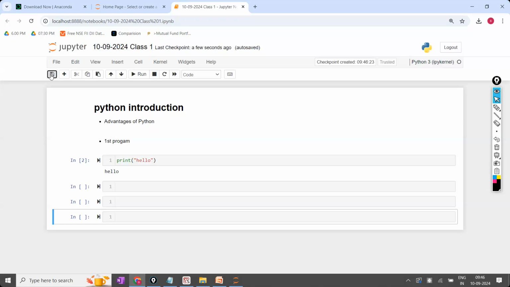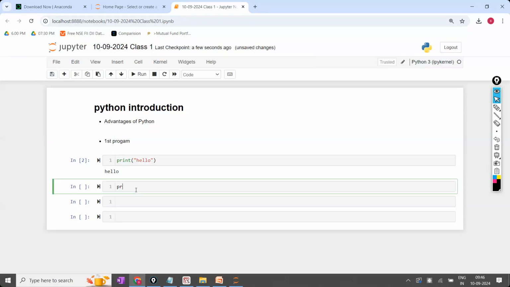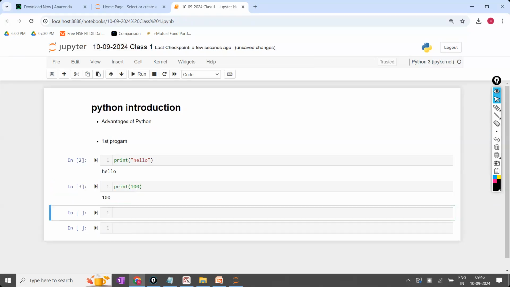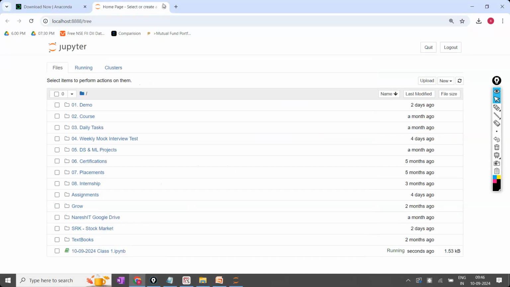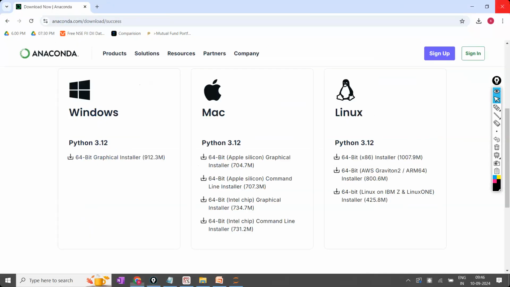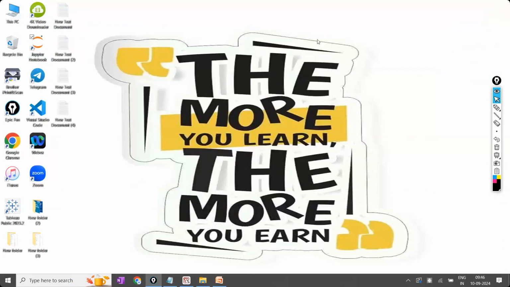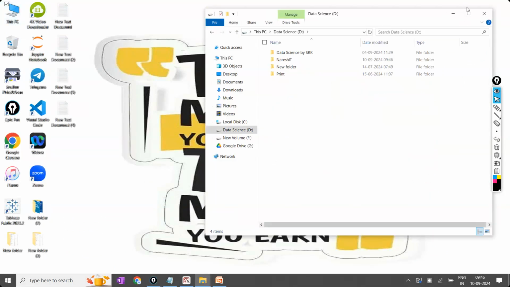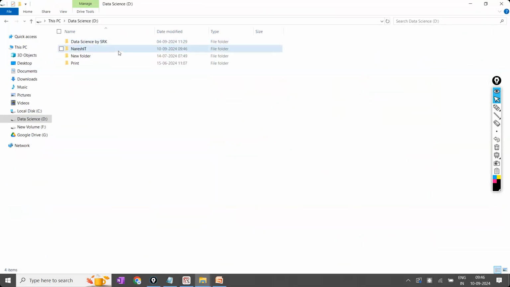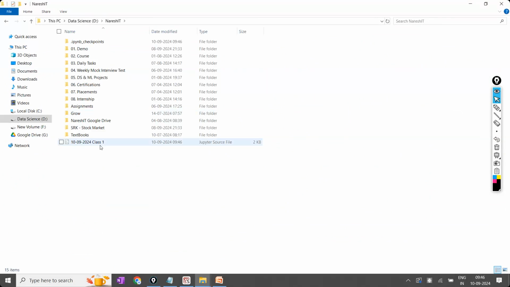Okay, sir, you have clicked on the save. For example, I want to print 100. Print 100. Okay, I have executed something now. After executing, I'm going to click on the save now. Completed. Now I'm trying to close everything. This one, this one, this one, and even this, everything. Practice is completed. I'm closing. Now, where is this file saved? First point is where the file is saved. The file will be saved wherever you have installed it. See here, in my case, this is the one.